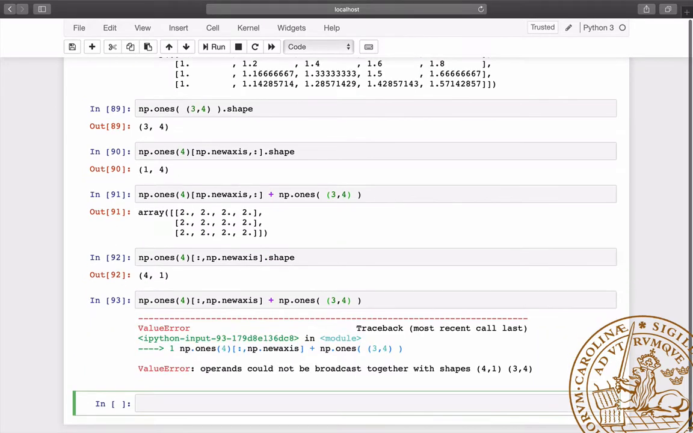This video concludes our series of lectures on the NumPy library.